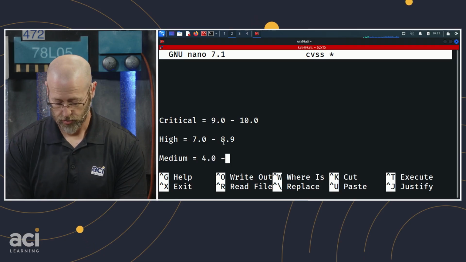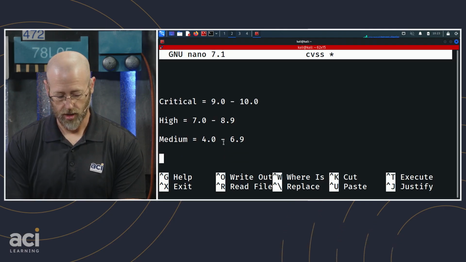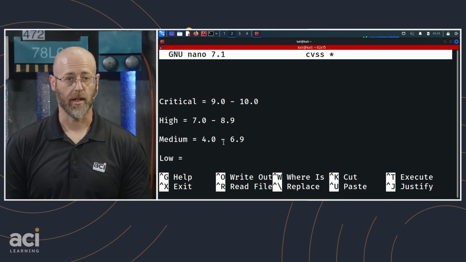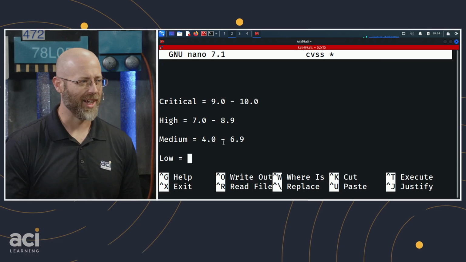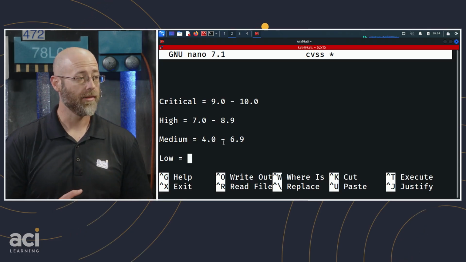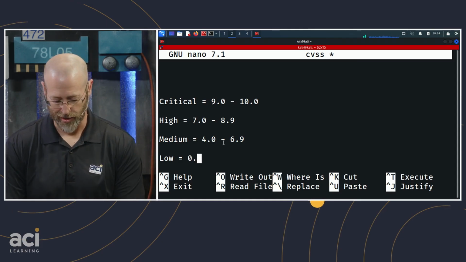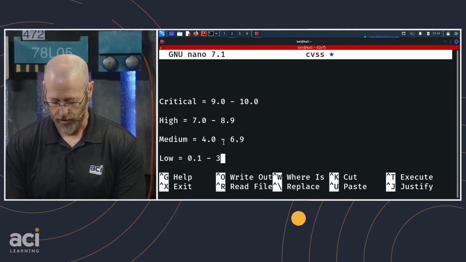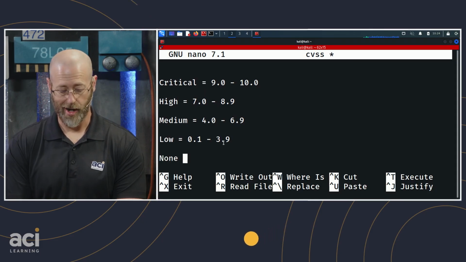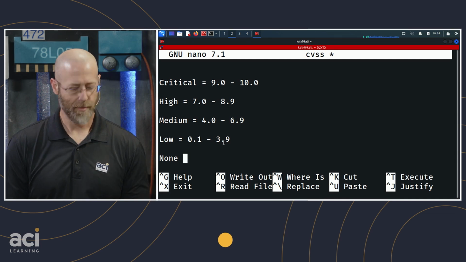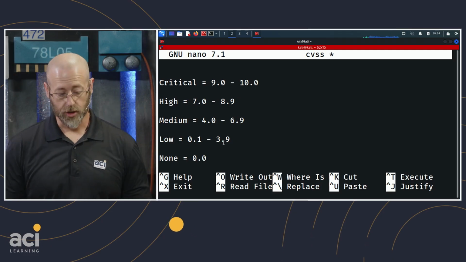4.0 to 6.9, like so. And then low is going to equal, again, very odd. This is probably the weirdo of the group here. It's 0.1 to 3.9. So the one oddball out there, 0.1 to 3.9. And then there is a none category, which is why low is a weirdo, because none is 0.0, like that. So there's your severity scale.